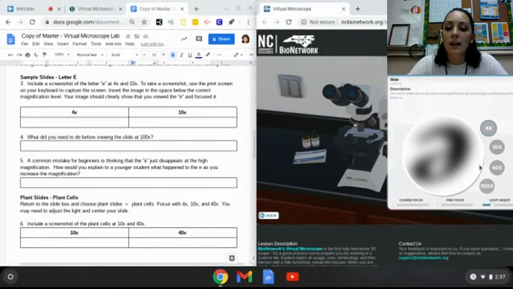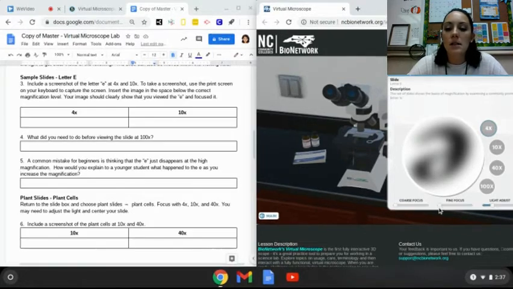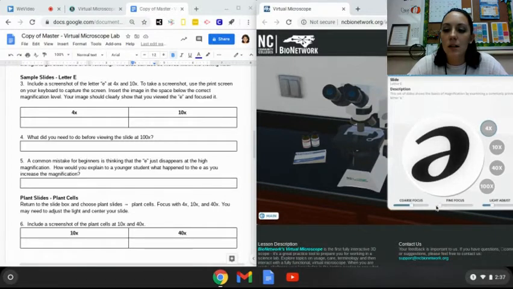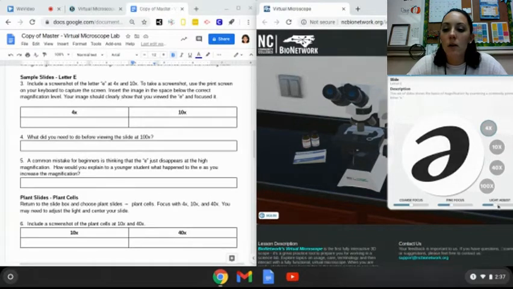But to get it into focus, there are slides at the bottom here. Instead of turning the knob, all you have to do is slide until you get it in focus. So once that starts to get closer, you can move the fine focus as well if you want. And then you can also adjust the light level. So if you want it really dark or light, right in the middle to clearly see that E, that's what it would look like.